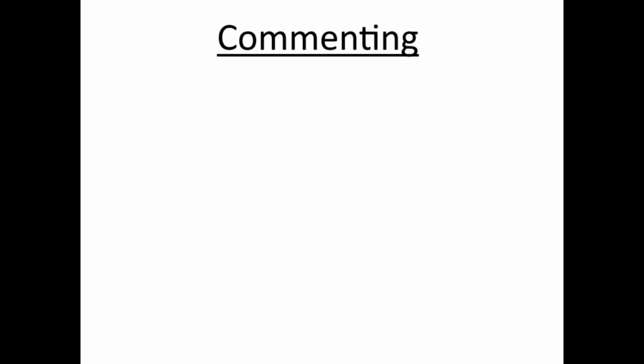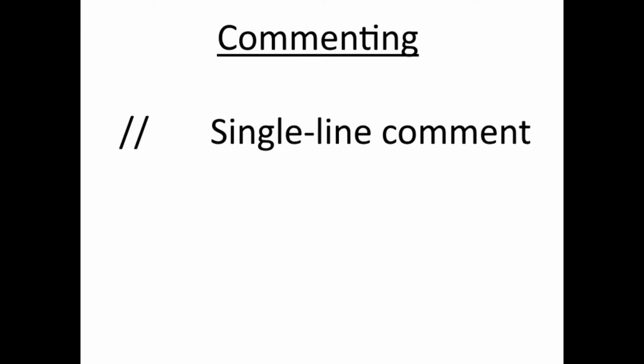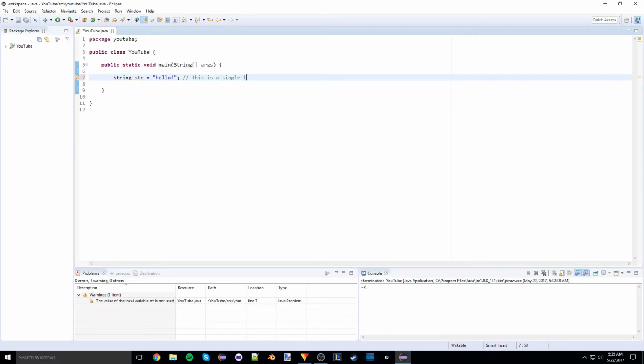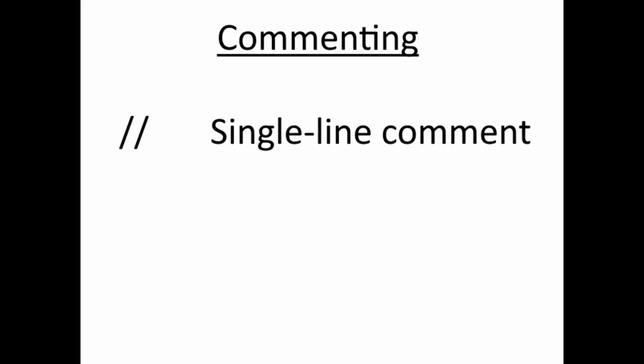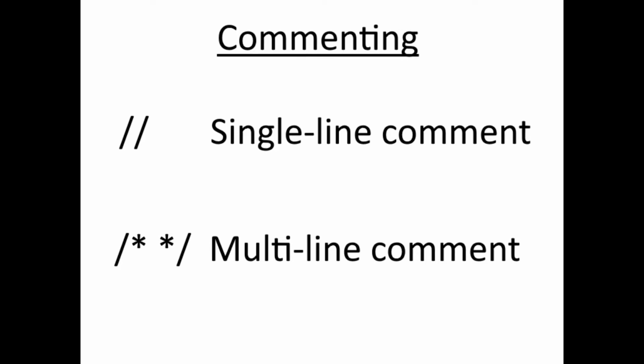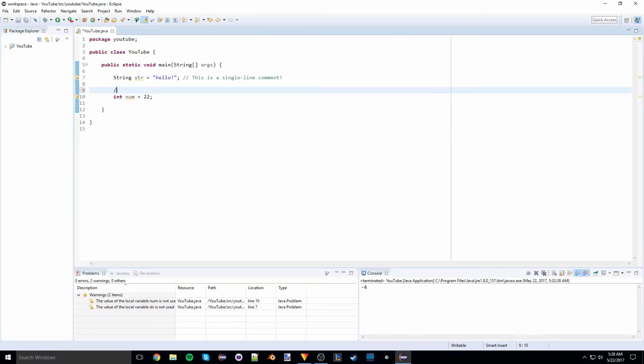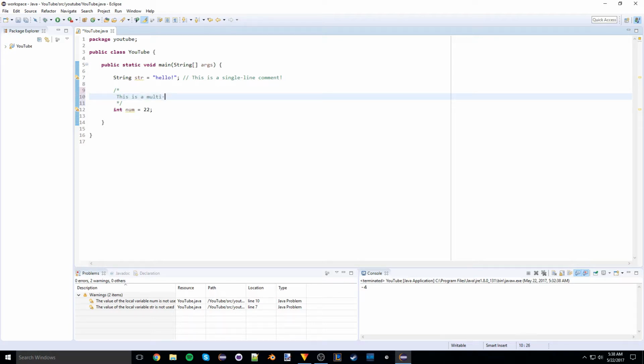The first method is commenting on a single line. To do this, you simply write two forward slashes. Anything written after these slashes on the same line will be considered a comment. The second way to comment in Java is by writing a forward slash and a star, then a star and a forward slash. These comments can span multiple lines, so anything written between the first slash and the second slash will be considered comments, regardless of their locations.